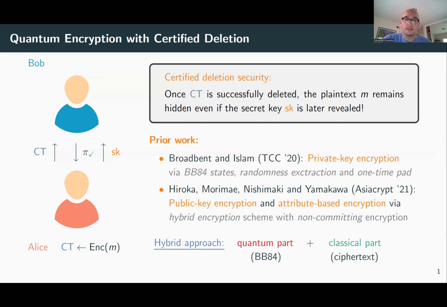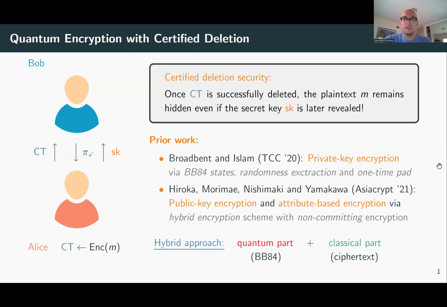Both of these prior works essentially rely on the same method, which you can call the hybrid approach. There's a quantum part and there's a classical part. The quantum part is typically a random BB84 state. The classical part is typically a classical ciphertext that encrypts some information about this BB84 state, as well as the data that's supposed to be deleted. If you measure the quantum part, the BB84 state, in a certain basis, sensitive information is deleted, and this information is required to decrypt and to recover the plaintext.